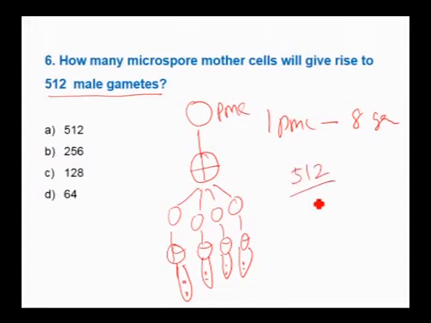Therefore, 512 divided by 8. 8 sixes are 48, then 8 fours are 32, so 64. Therefore, 512 male gametes are produced from 64 microspore mother cells. If the question is about how many microspores, then it should be divided by 2. Therefore, the answer is 64.